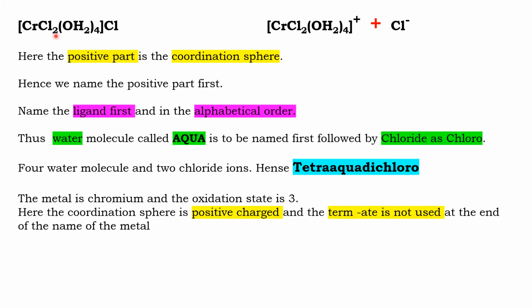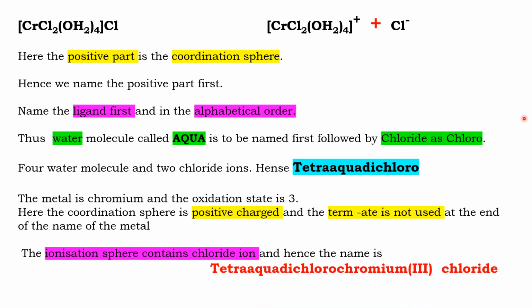Now see here, for this particular molecule, I have to think about the oxidation state. Chromium X plus 2 Cl minus, that is minus 2, plus 0 because water is a neutral molecule, plus the minus 1 outside, is equal to 0. So total is equal to 0. The water molecules are 0, the Cl is minus 2, hence X becomes 3. The oxidation state of the metal is 3. Hence we can say the name of this compound is tetraaquadichlorochromium(III).